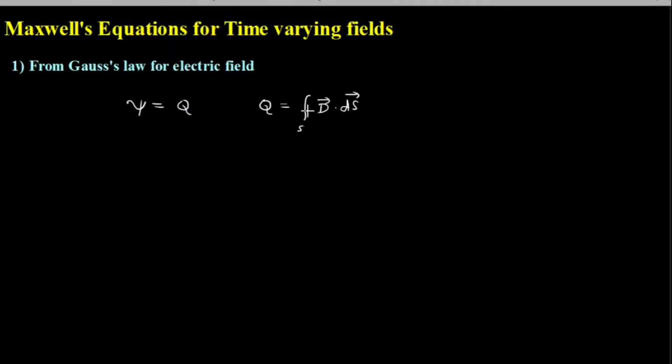Here Q is the total charge enclosed by this particular surface, and we assume that this surface is enclosing a volume charge. Then from volume charge distribution, we know that Q is the volume integral of rho v dv, where rho v is the volume charge density. This is also well known, right? So Q can be written like this if the charge enclosed by the surface is a volume charge.